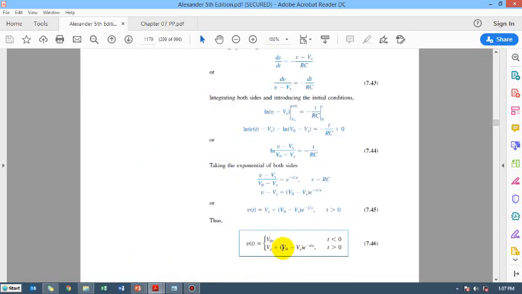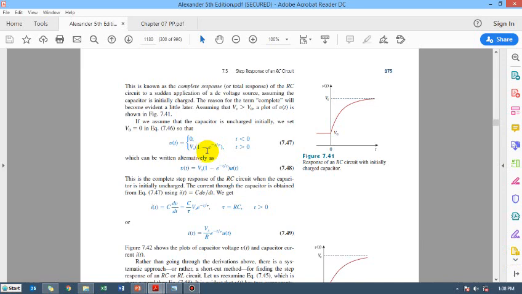So this was the equation. If we just make it 0, what will happen? This is going to be equal to Vs plus minus Vs multiplied by e raised to power minus t over tau. So it will become 1 minus e raised to power minus t over tau, and Vs will multiply by here bracket. So this is simple enough. You just see from the PDF file and just convince yourself, which can be written alternately as